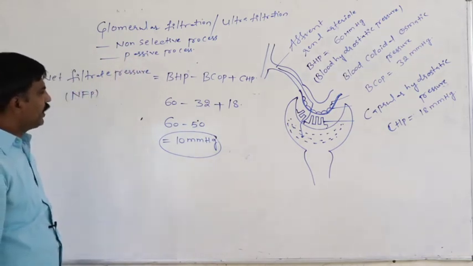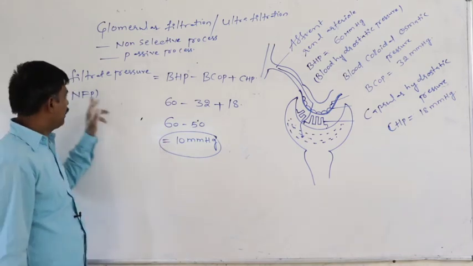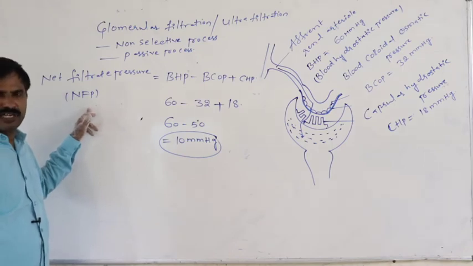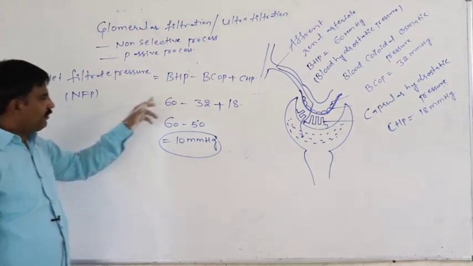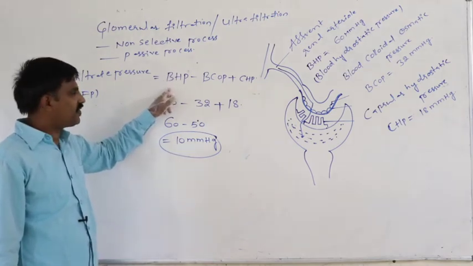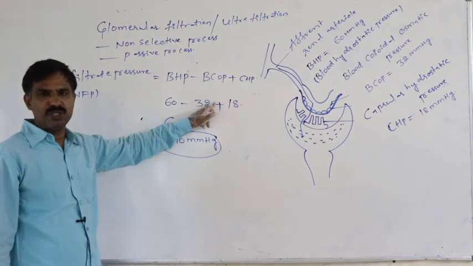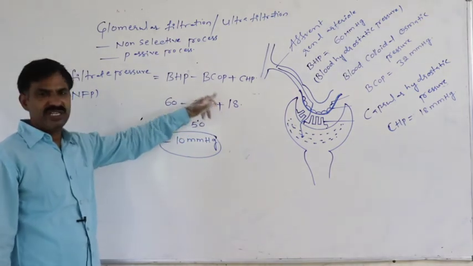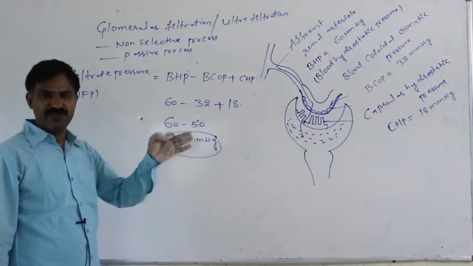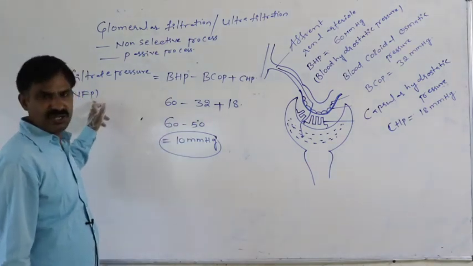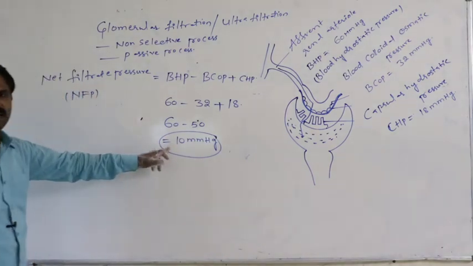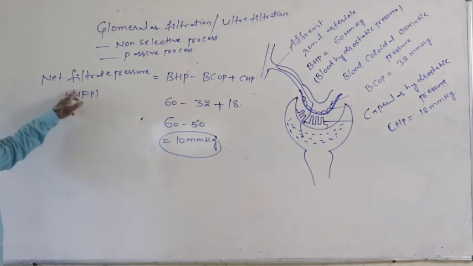Due to the 10 mmHg of net filtrate pressure, that is, the 10 mmHg by which BHP, blood hydrostatic pressure, is greater than the rest of its opposite pressures, the blood is filtered to form the primary urine. So this 10 mmHg pressure is said to be the net filtrate pressure.